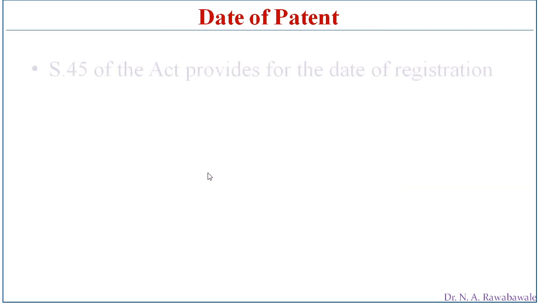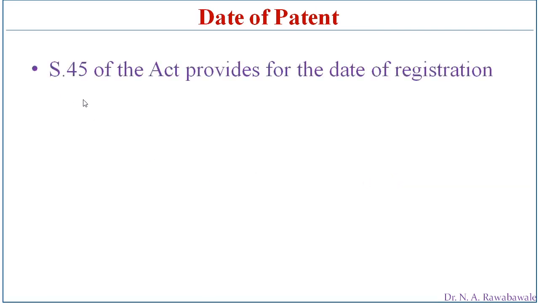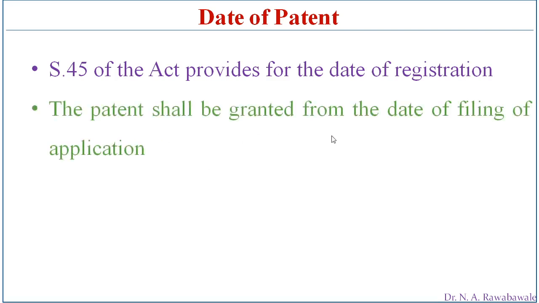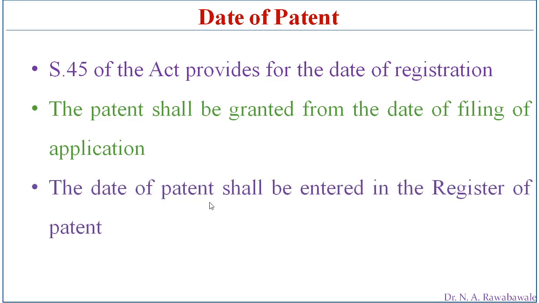Date of patent. Section 45 of the Act provides that the date of registration of patent is the same date on which the application is submitted. So the patent shall be granted from the date of filing of the application. The day on which the application is submitted, from that day onwards, the patent is granted, and the date of patent shall be entered in the register of patents.